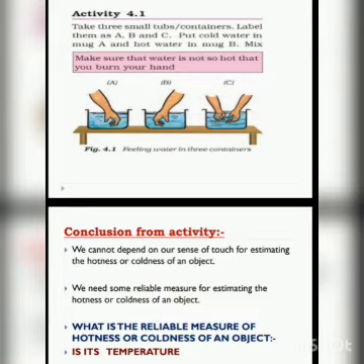Now there is one activity. You have to take three containers. You have to label them as A, B and C. In container A you have to take cold water. In container B you have to take hot water. And in container C you have to mix the hot water and cold water. First, put your left hand in container A, which has the cold water, and put your right hand in container B, which has hot water.